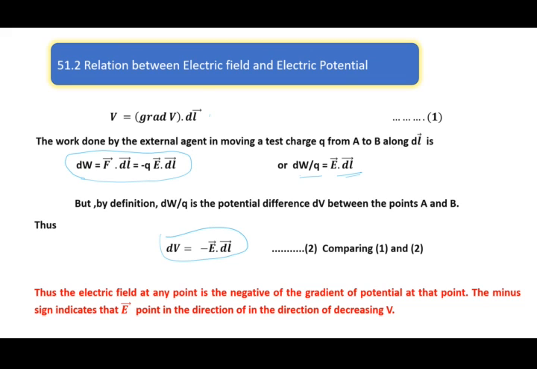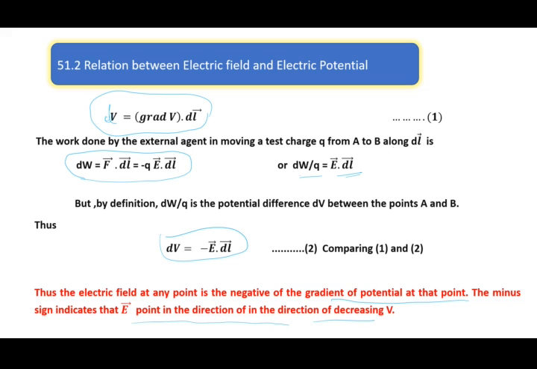Now from equation 1 I know that the change in potential dV is equal to grad V dot dl, and from this equation dV is equal to minus E dot dl. Therefore, the electric field at any point is the negative of the gradient of potential at that point. You remember this one. The minus sign indicates that E points in the direction of decreasing V.